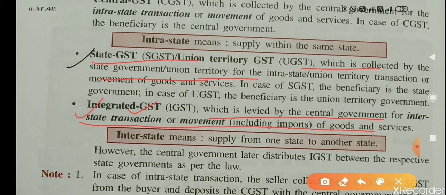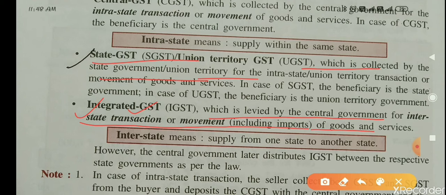It will be collected by the government. One more thing. Now the rate of GST is fixed by the government, and it can change from time to time according to the decision of the government. So again I'm telling you, the rate of GST is fixed by the government. It can change from time to time according to the decision of the government.